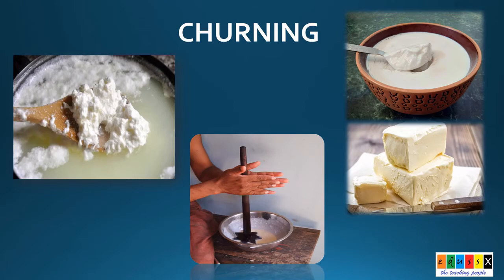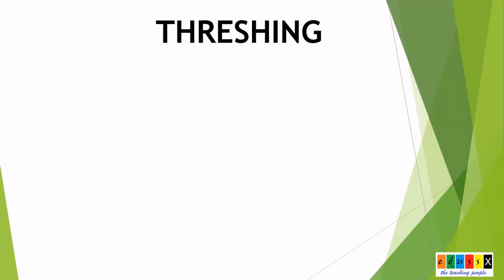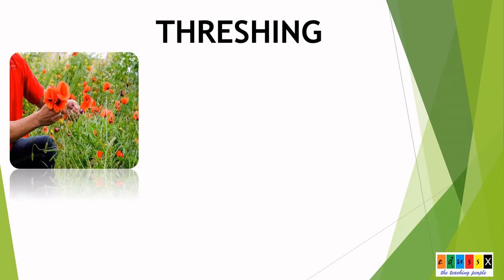The fourth one is threshing. Normally we pluck flowers from a plant. We are separating the flowers from the stalks, right? That is, from the stalk, we are separating them.